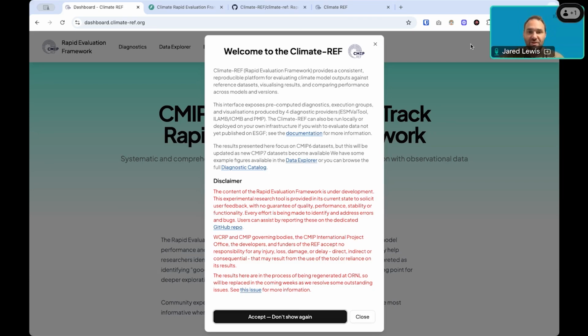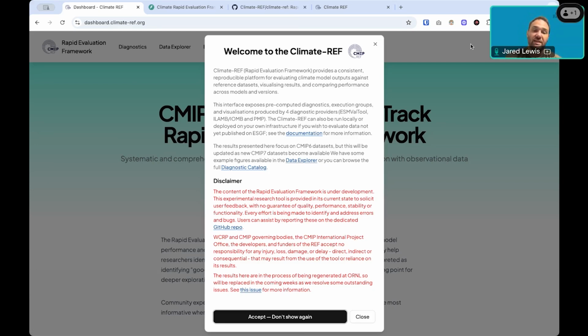As we're continuing to evolve these outputs, there is a disclaimer when you first land on the website, dashboard.climateref.org, describing the fact that this is an ongoing research project and these values may change in the future. We also have no responsibility for any misuse or use of these data as you rely on this.